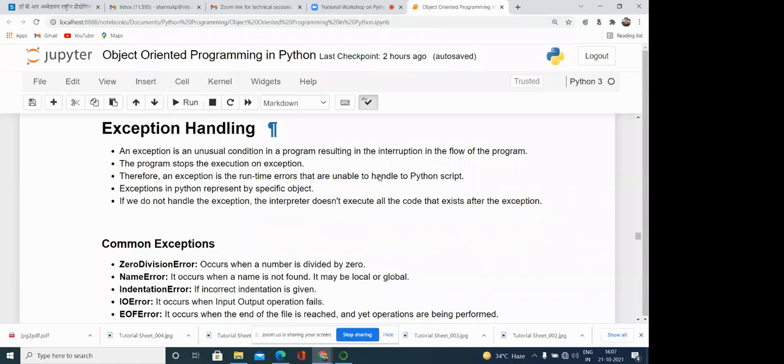What you want basically is that if some error is there, the error should be reported somewhere, maybe written to some file, and your program should in some capacity continue running. You don't want it to terminate abnormally whenever an error comes. So exceptions are basically unusual conditions which can arise in the program during execution. Generally the program stops the execution on an exception.